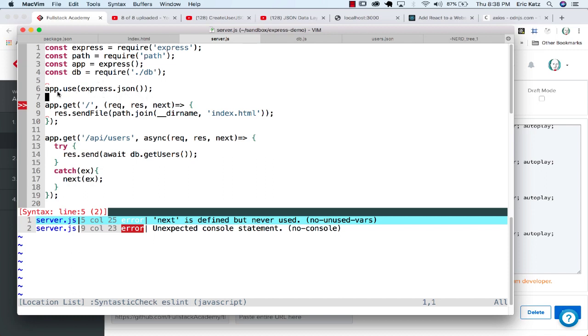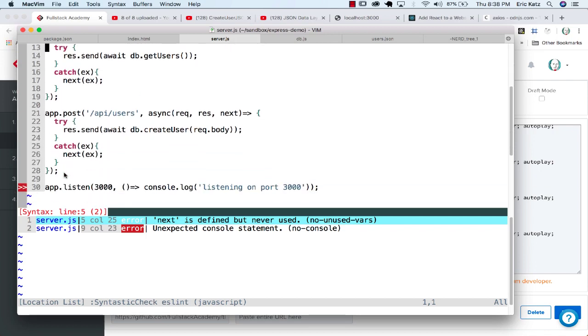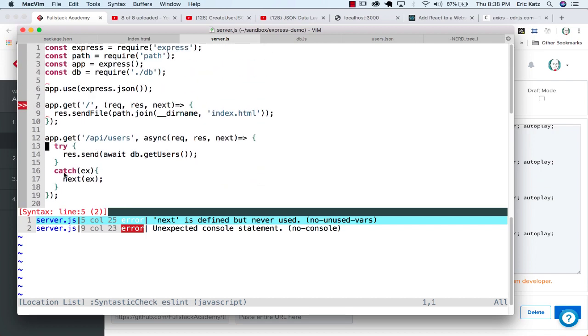And what this is saying is, hey, look, we're not setting this up for any route in particular, but we want to call this function when a request ends up coming in. So all of these app.use, app.get, this would be part of what we would call the Express pipeline. And we'll find out the order ends up mattering here, and that's why we're putting this up at the top.